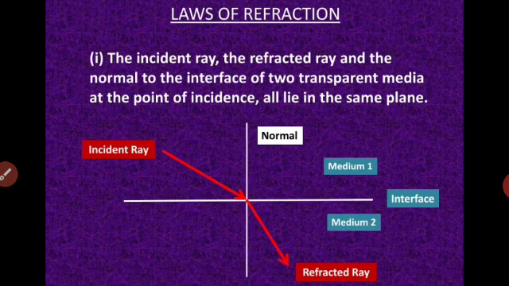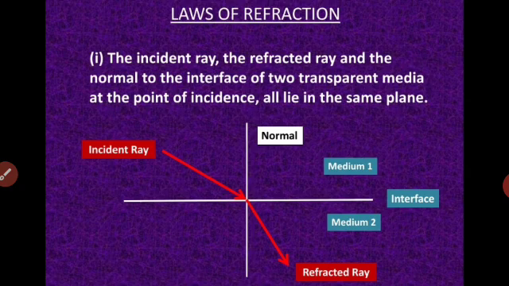It is talking about two transparent mediums. So you can see in the diagram given below, there are two mediums, medium 1 and medium 2. Both the mediums are transparent so that the light travels easily through them. These two mediums are separated by a surface or a layer that we call the interface. If you consider a glass slab, then the surface of the glass will serve as the interface. On one side you have the medium of glass, on the other side you have air as the medium. So this is what is meant by interface and the two transparent media.